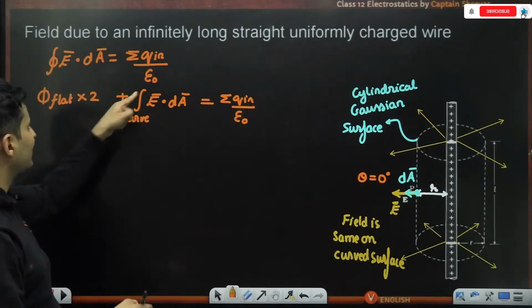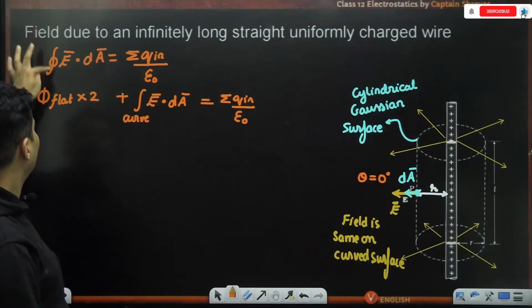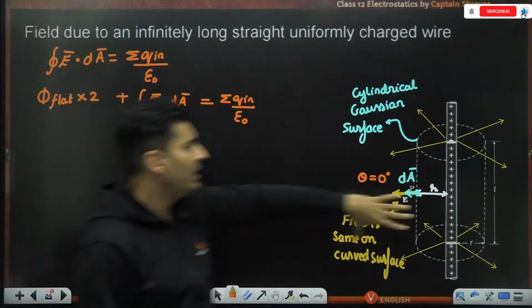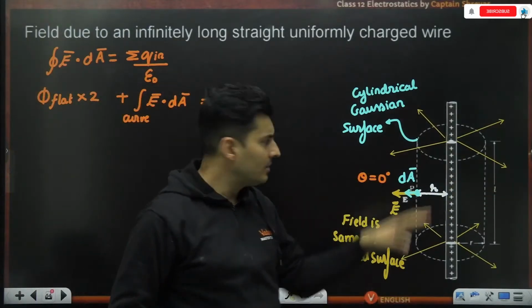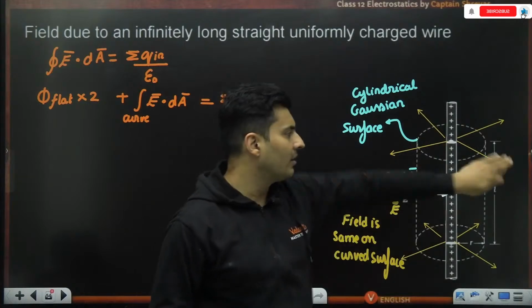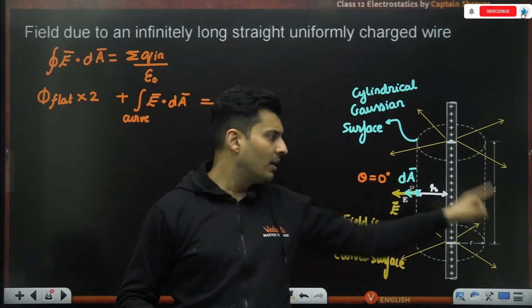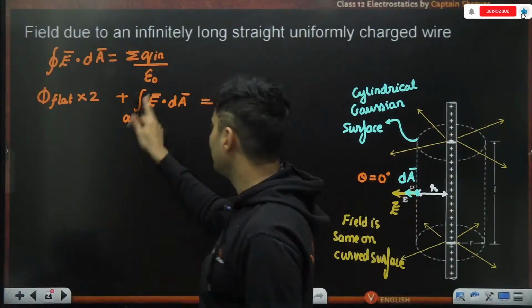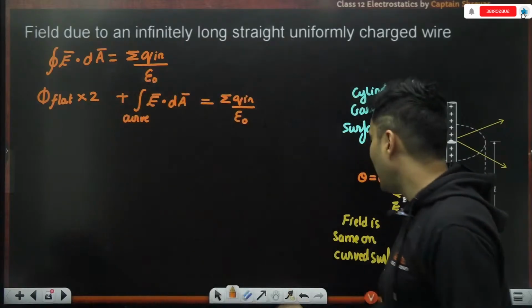Notice how I have dropped the closed integration over here, because when I had one term, it meant the whole cylinder, but the whole cylinder comprises three parts: two flat surfaces and a curved surface. The flat surfaces will not have any flux.